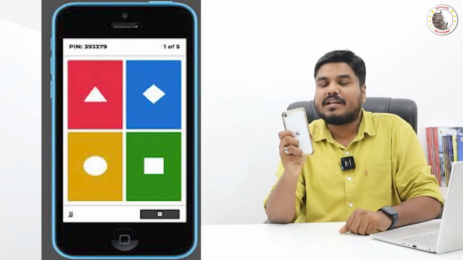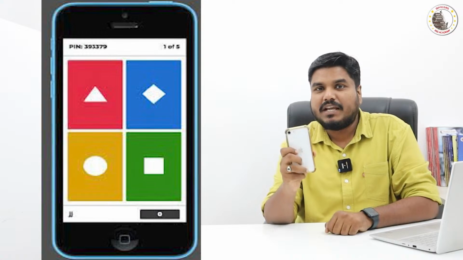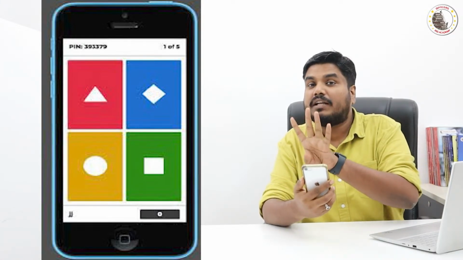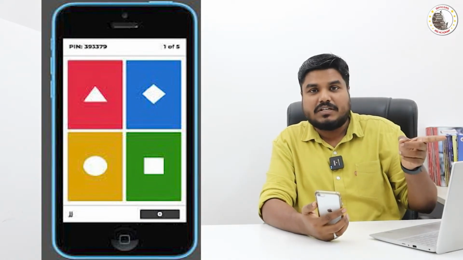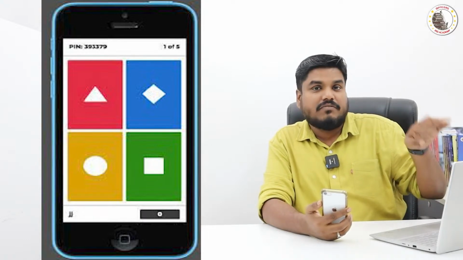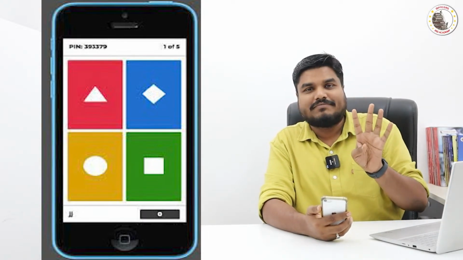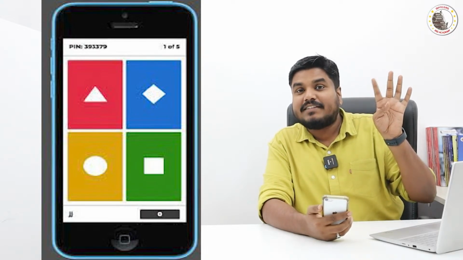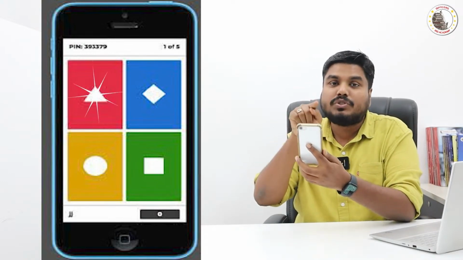You have installed the Kahoot application on your mobile phone, right? The Kahoot application on your device will show you only 4 colored boxes. Only in the live video which you are watching, I will give you the question, followed by the 4 options, and the 4 options will have a color code. So if you are going to choose A as the right answer, and A has red color, then in your mobile phone you have to choose the red colored box.